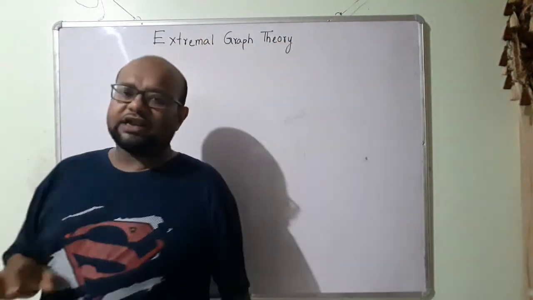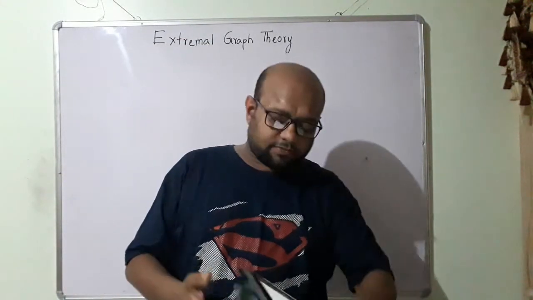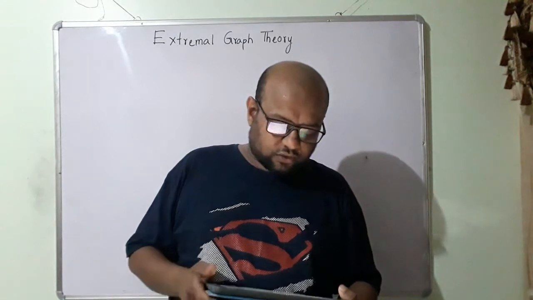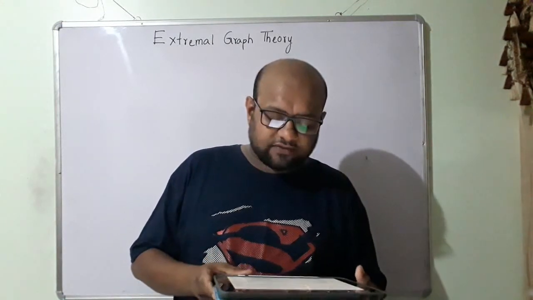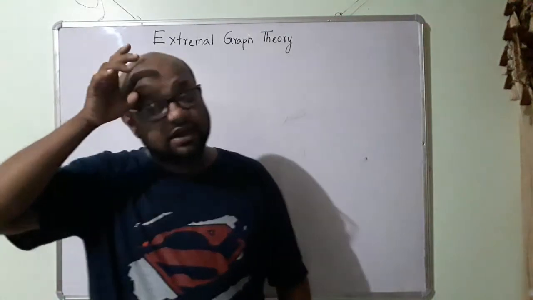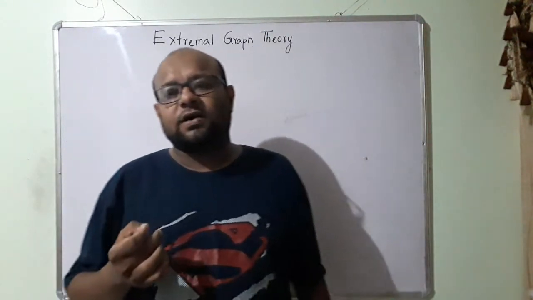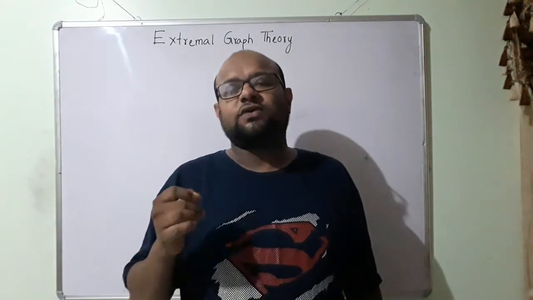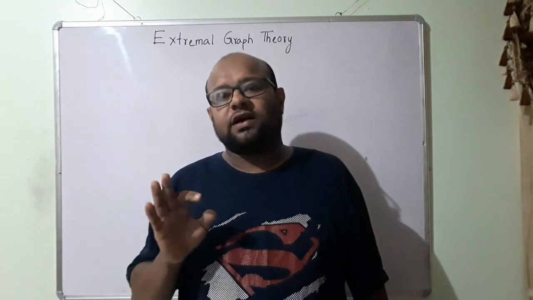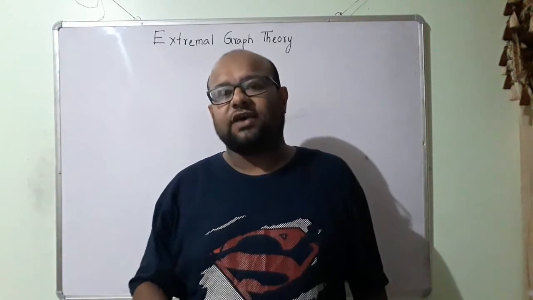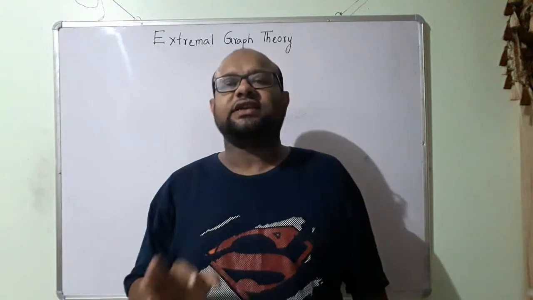So an example in extremal graph theory might be this. Which acyclic graph on n vertices has the maximum number of edges? Another variant of this question might be, given a graph with n vertices, what is the maximum number of edges that we can have so that there is no cycle in this graph?